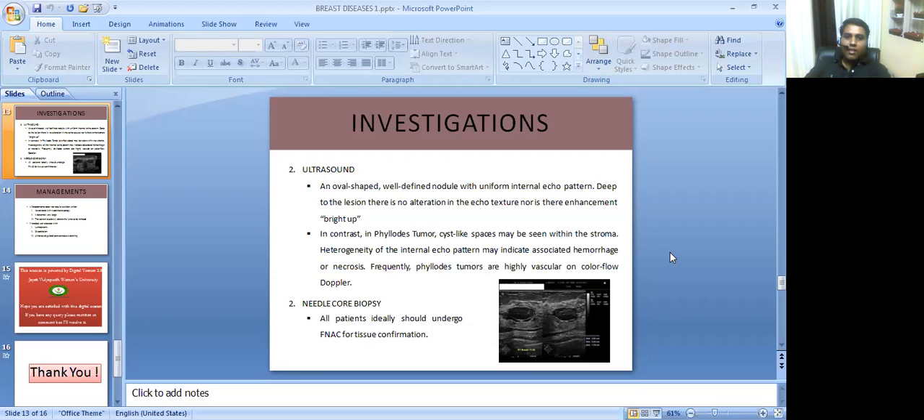In contrast, in phyllodes tumor, cyst-like spaces may be seen within the stroma. Heterogeneity of the internal echo pattern may indicate associated hemorrhage or necrosis. Frequently, phyllodes tumors are highly vascular on color flow Doppler. Needle core biopsy: all patients ideally should undergo FNAC, that is fine needle aspiration cytology, for tissue confirmation.